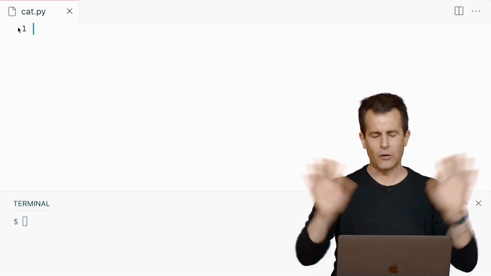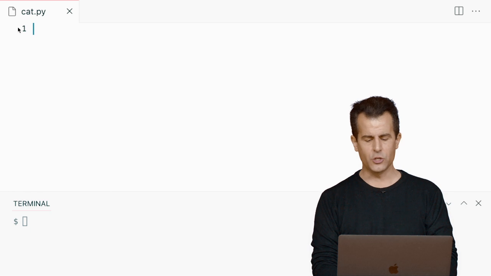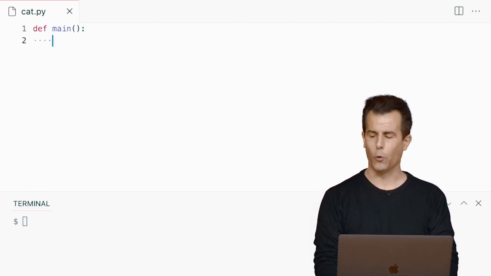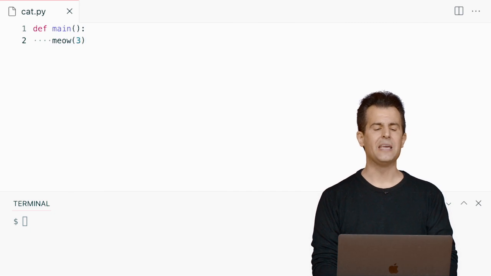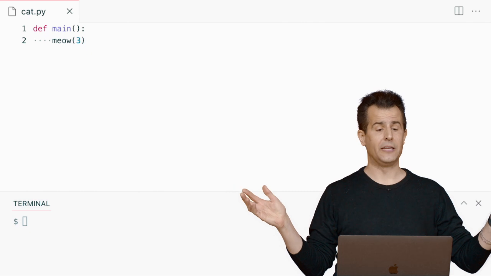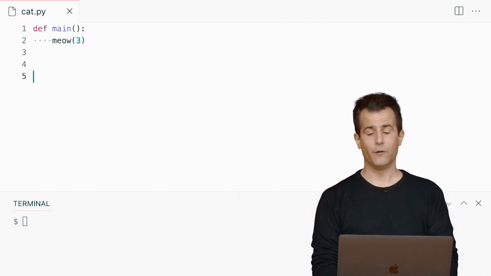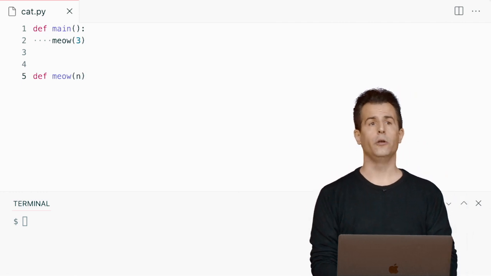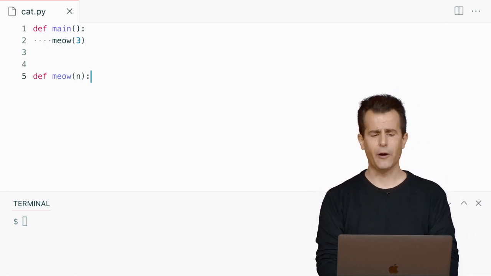So let me do this. Let me actually get rid of all this code. And let me go ahead and do this. Let me go ahead and say define a main function, as I've done before. And let me just blindly call meow(3). Meow doesn't exist yet, but when it does, that'll be great. So let me go ahead now and define meow. So my meow function should take as input a parameter called n, or anything I want.